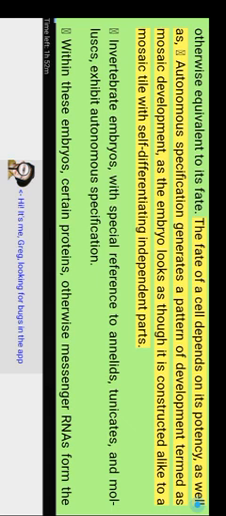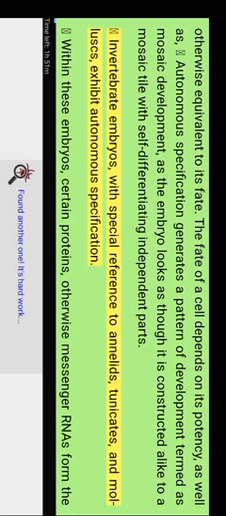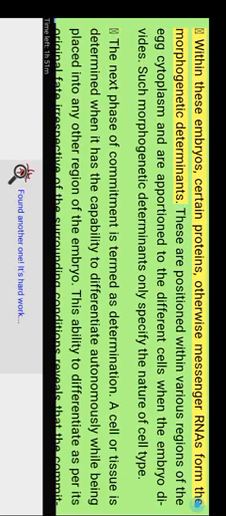The fate of a cell depends on its potency, and autonomous specification generates a pattern of development termed mosaic development, as the embryo looks as though it is constructed like a mosaic tile with self-differentiating independent parts. Invertebrate embryos, with special reference to annelids, tunicates, and mollusks, exhibit autonomous specification. Within these embryos, certain proteins or messenger RNAs form the morphogenetic determinants. These are positioned within various regions of the egg cytoplasm and are apportioned to the different cells when the embryo divides. Such morphogenetic determinants specify the nature of the cell type.